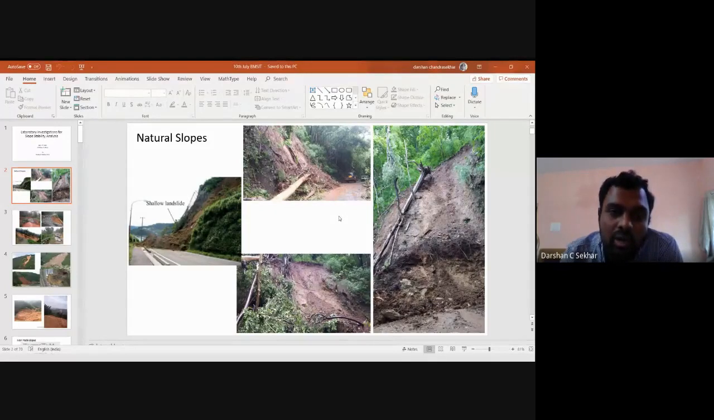Initially, if I want to understand what this natural slope is, this slope consists mainly of soil particles, or it is mainly made up of soil aggregates. So I need to understand what type of soil particles are present there. Why do landslides occur? What may be the reason for a landslide? All these parameters should be analyzed with respect to slope stability analysis. Therefore, I have to determine the properties of the soil mass.